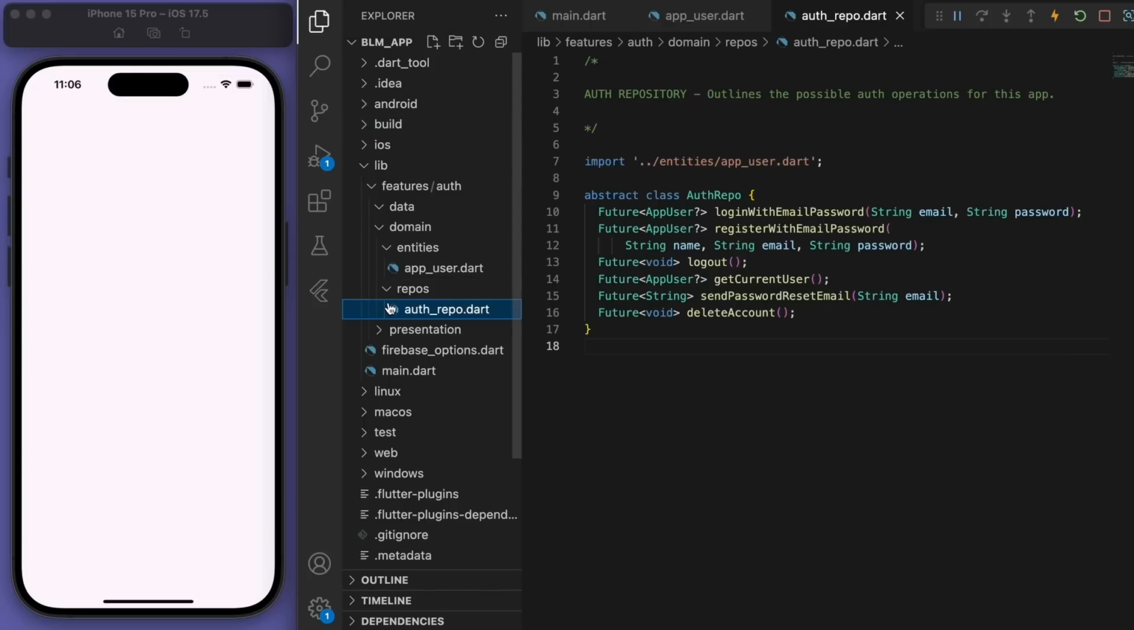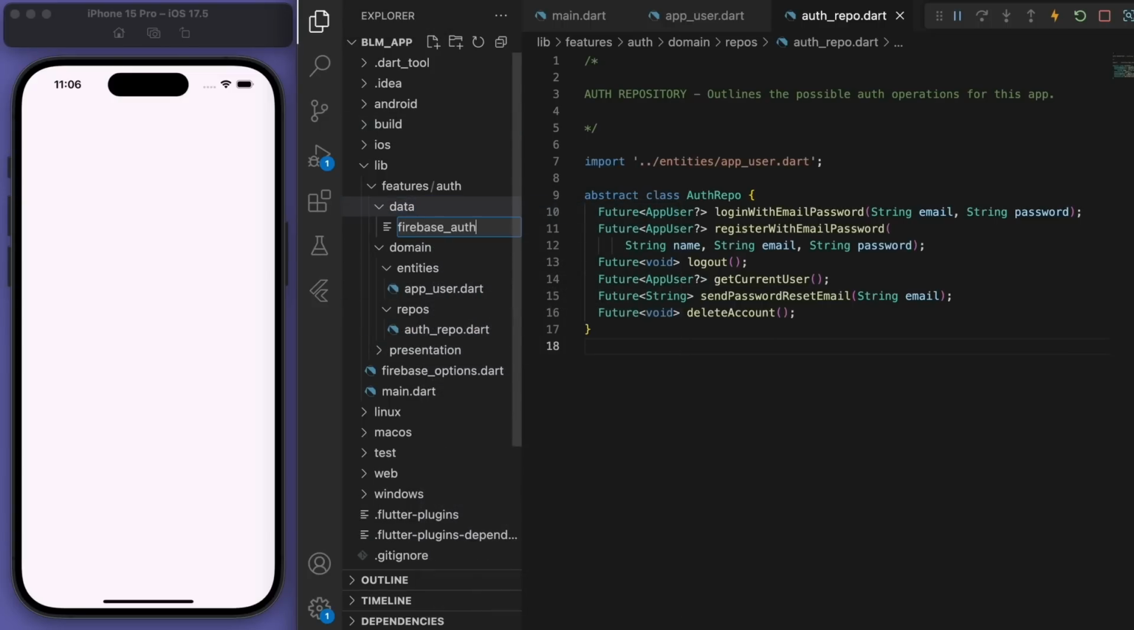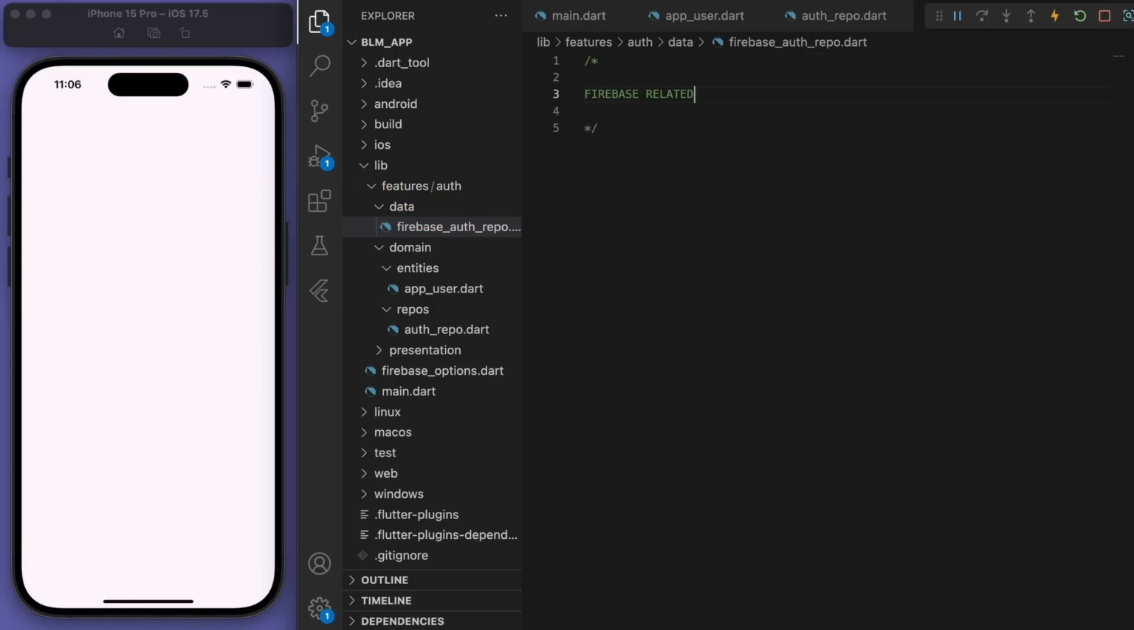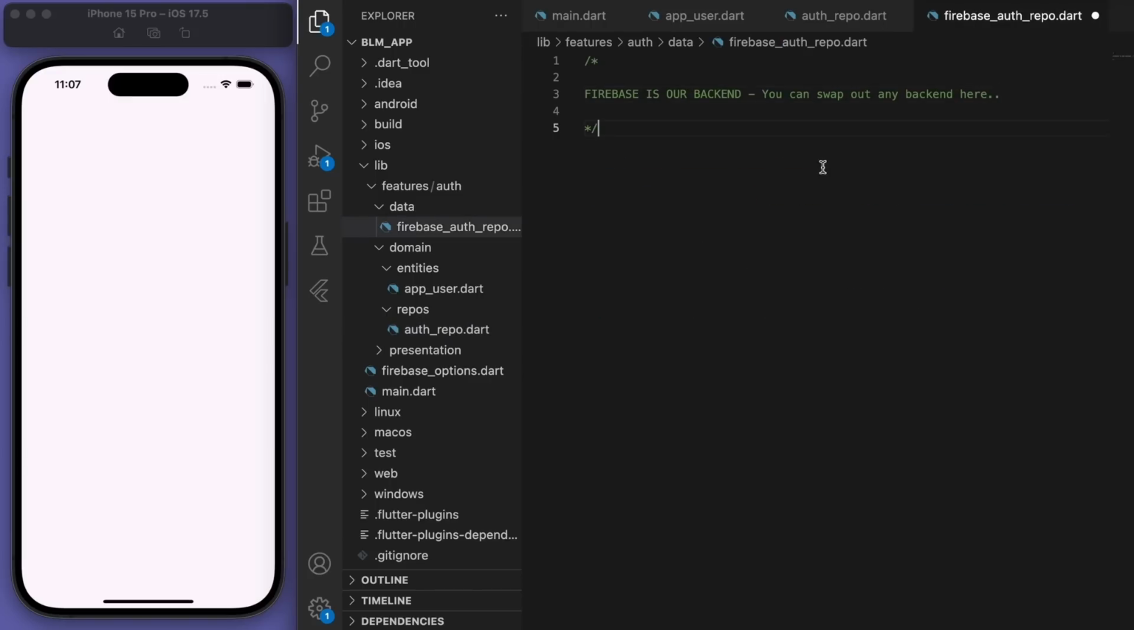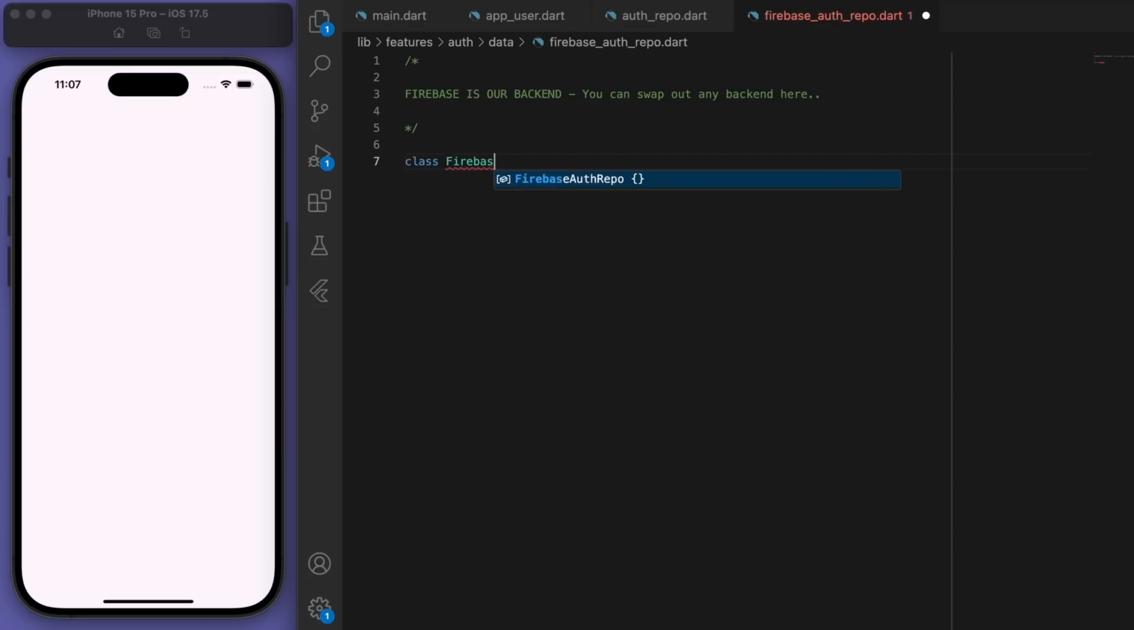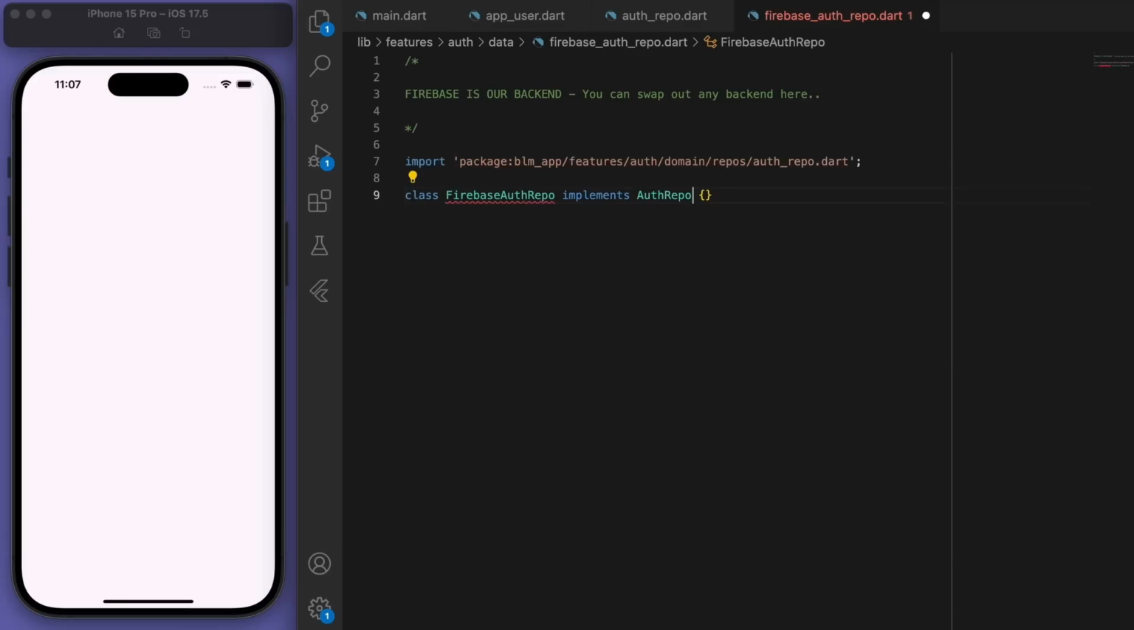So now that we've got this auth repository, if you go to the data layer, we can create a new file called Firebase auth repo. And so in this data layer, I'm choosing Firebase to be the backend to implement this, but you can swap out any backend to use here. And so this is why coding in this clean architecture way is really useful if we want to change our backend to something else. So the cool thing about this is if you say implements the auth repo, we're going to implement each of these methods.